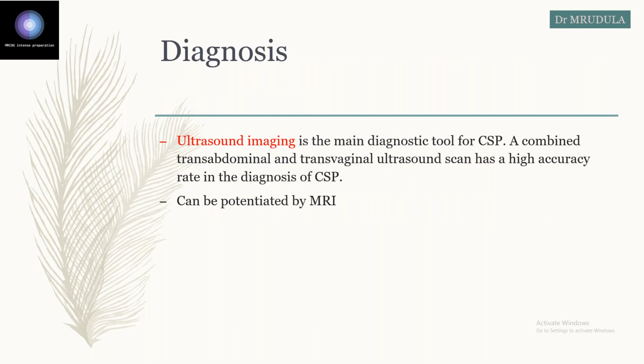Diagnosis, how are you going to do it? As you know, the main modality for diagnosis of cesarean scar ectopic is ultrasound. It is TVS ultrasound, and when the gestational stage is advanced, transabdominal ultrasound is also preferred. Combined transabdominal plus transvaginal ultrasound gives high accuracy, but TVS is the main modality of diagnosis. And when the diagnosis is in doubt, you can do MRI also.